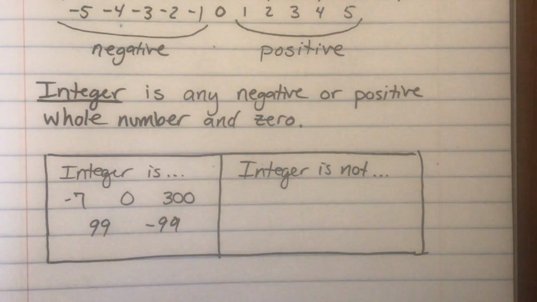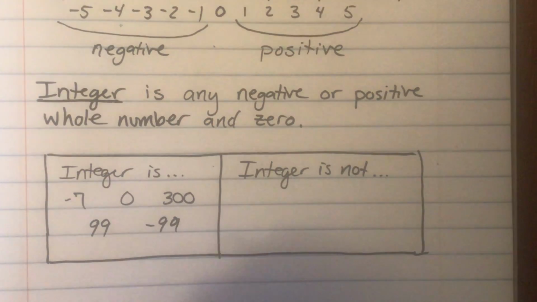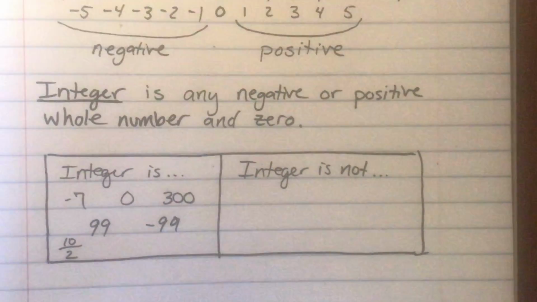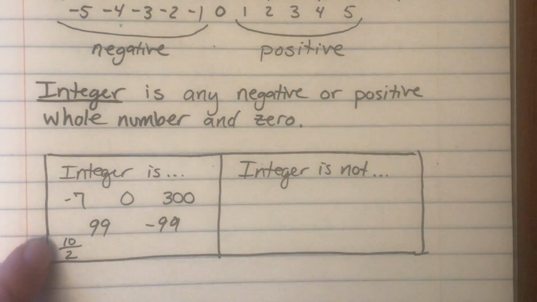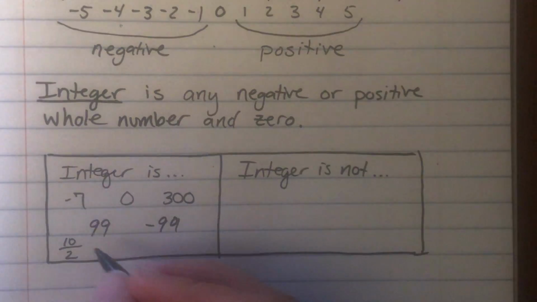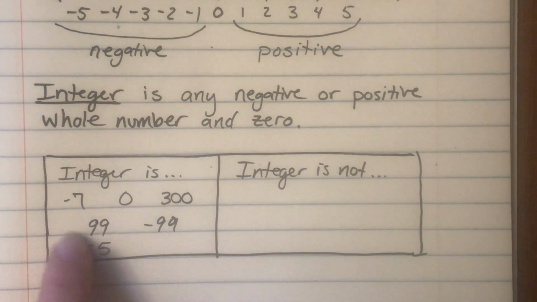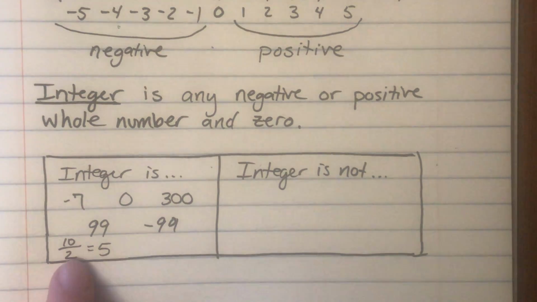Now, sometimes integers are disguised, and so let's look at an example of that. Another example of an integer might be 10 over 2. Now, I told you a second ago, 10 over 2, that looks like a fraction, right? And fractions are not integers. But this is a fraction that can be simplified. What is 10 divided by 2? Well, 10 divided by 2 is 5. So this is actually just a disguised integer. So be on the lookout as we're working through these. Be on the lookout for some disguised integers.